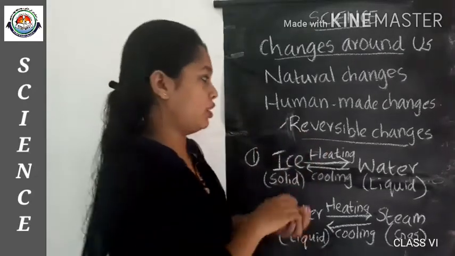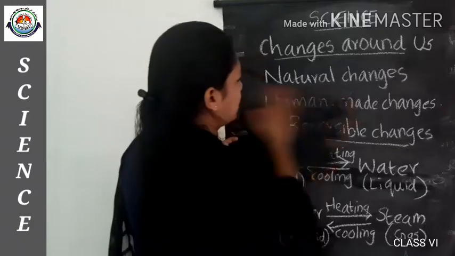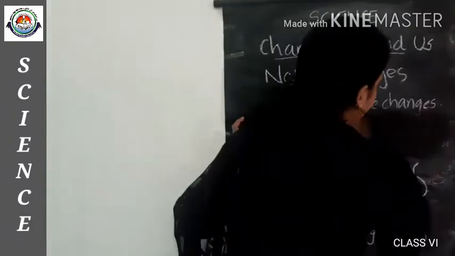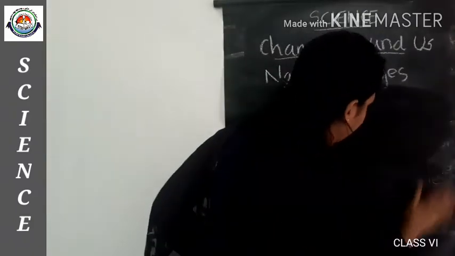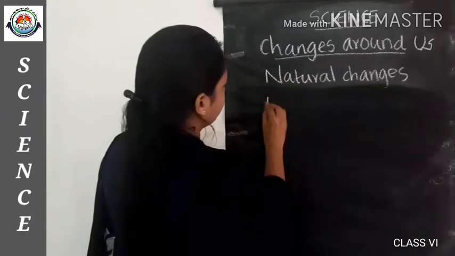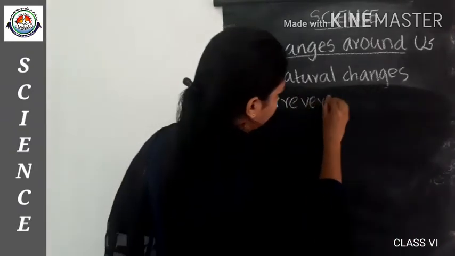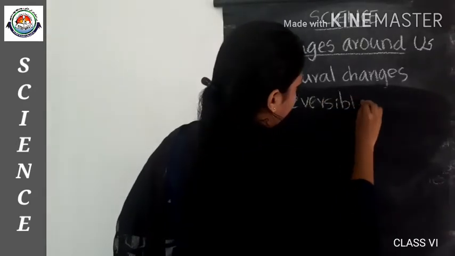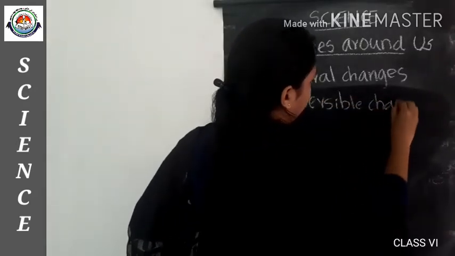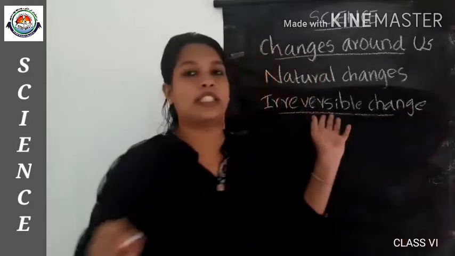Irreversible change. Let's see what is an irreversible change. This irreversible change is just opposite to the reversible change.